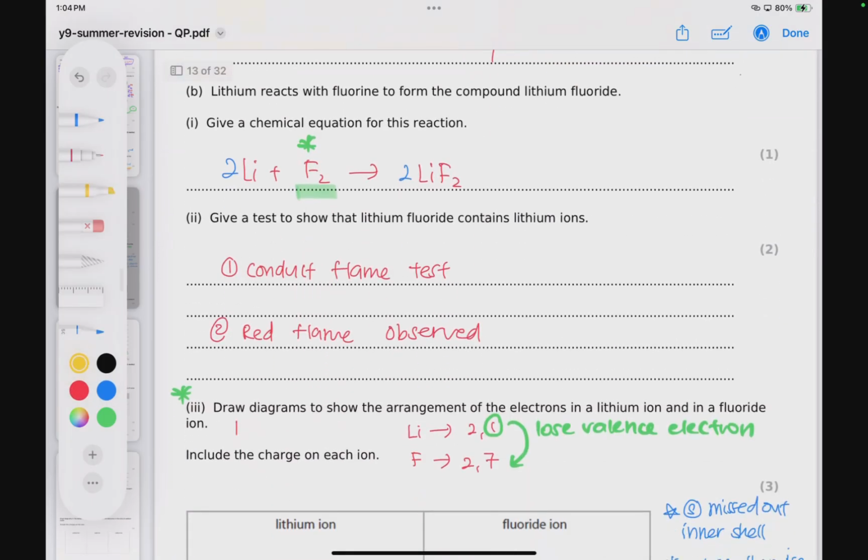Next, we are looking at writing a chemical equation. So they give you the reactants. Lithium reacts with fluorine. These are what we call reactants. Reactants are basically what you start off the reaction with, the chemicals that you put in there, and then you form. Okay, form. Every time you see the word form, you think of the arrow, because there's no equal sign in chemistry. They form lithium fluoride.